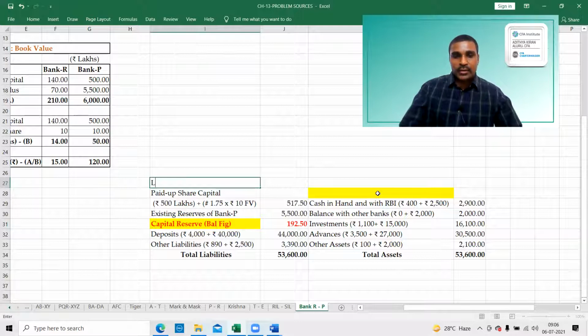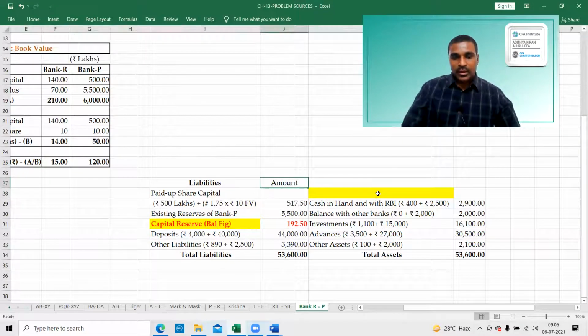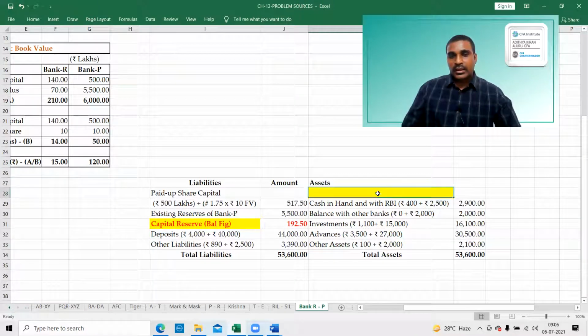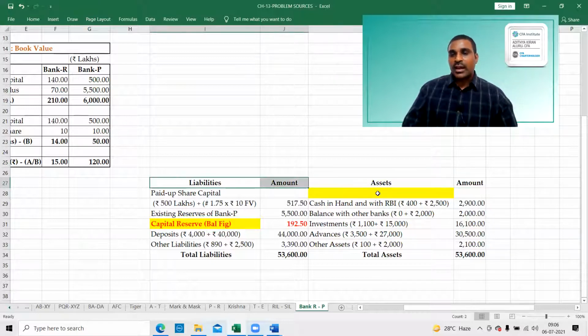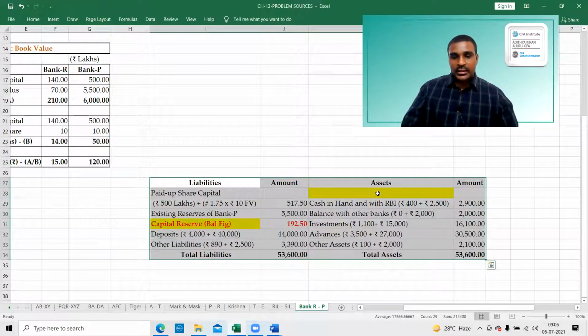This is the liabilities, and this is the amount in lakhs. This is assets and amount in lakhs. This is the balance sheet after merger.